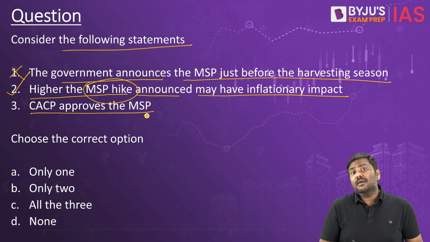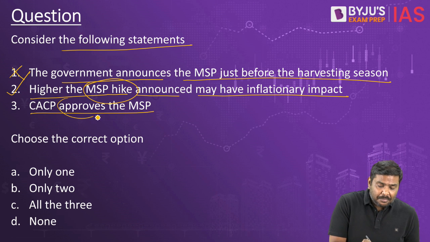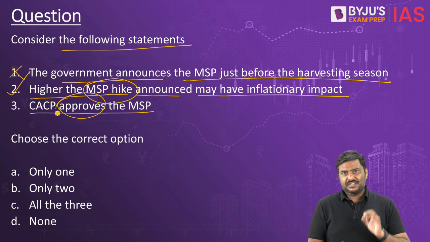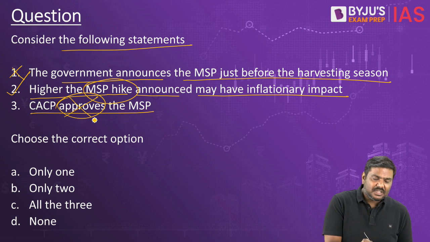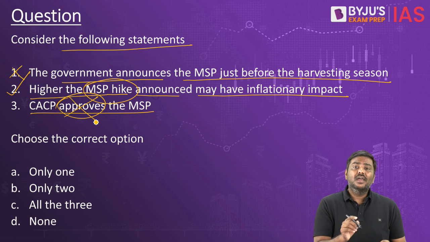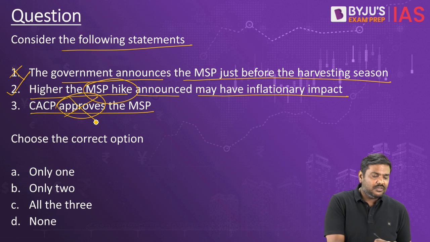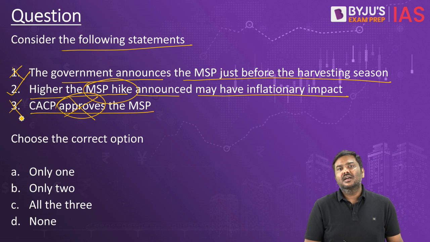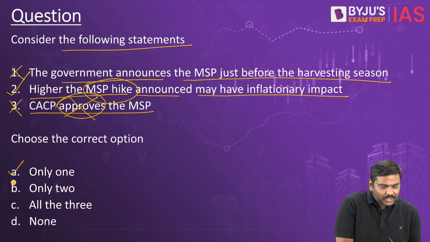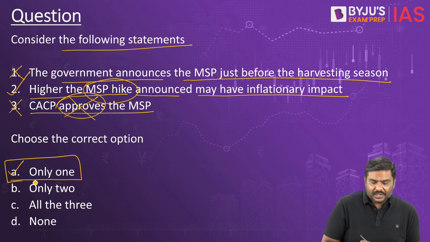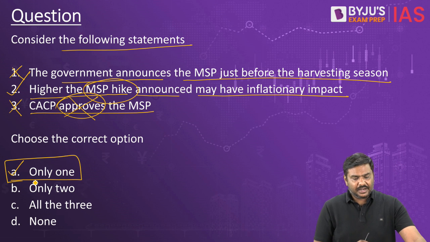CACP approves MSP. Underline the term approves. Approves means decides. So it is not the CACP which will decide MSP, it will recommend MSP. It is the Cabinet Committee on Economic Affairs which will decide the MSP. So out of all the three statements, only one statement is correct. The right option for the question will be option A, only one statement is correct.